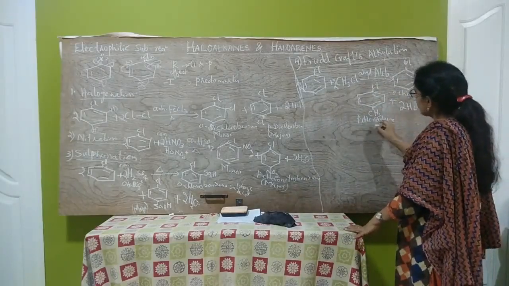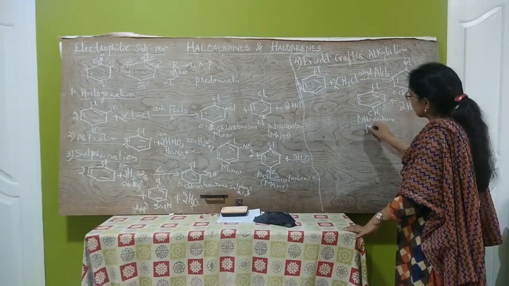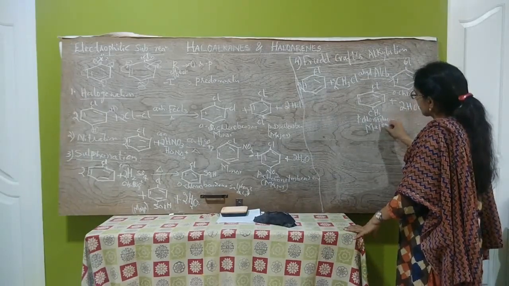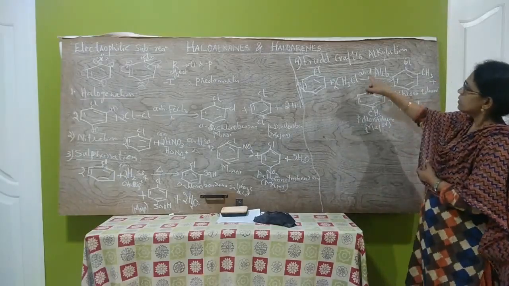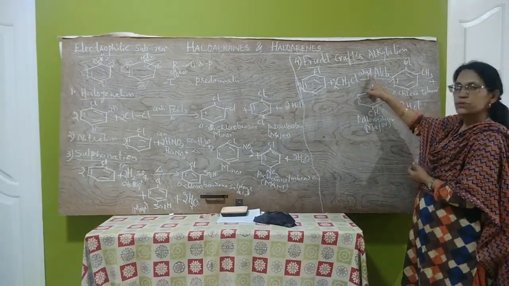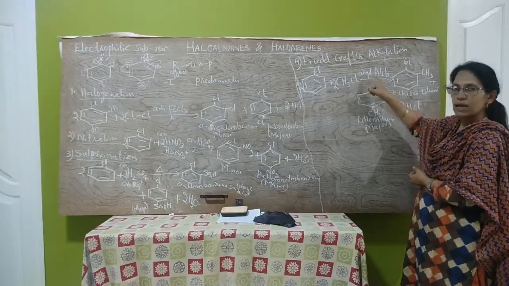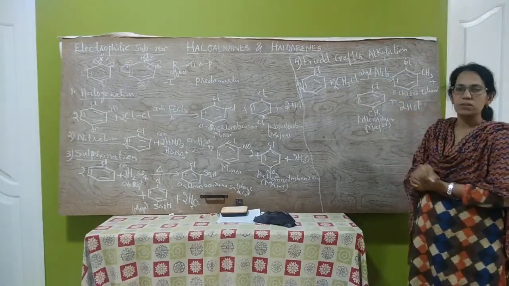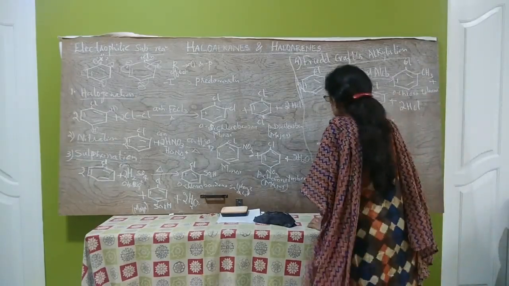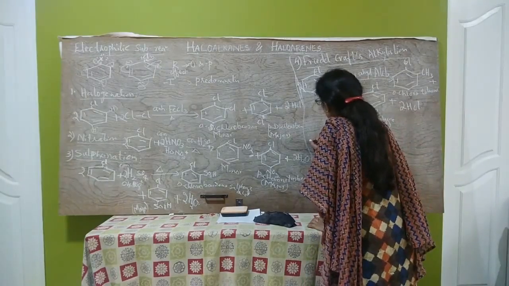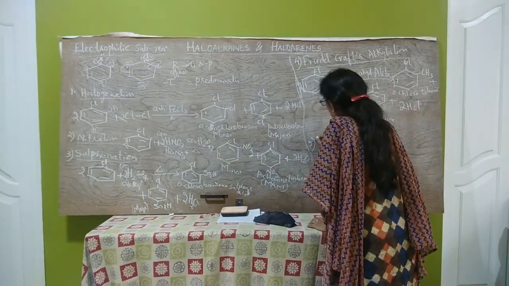This parachlorotoluene is the major product. Here, the catalyst used in Friedel-Crafts reaction is anhydrous aluminium chloride. This is very important. Next is the fifth one, Friedel-Crafts acylation.